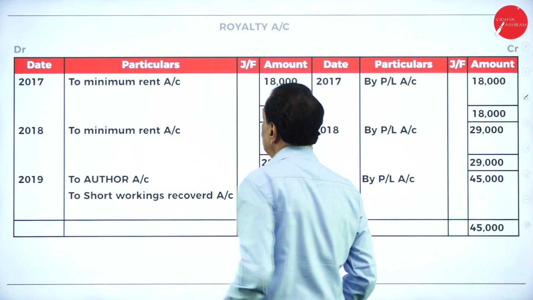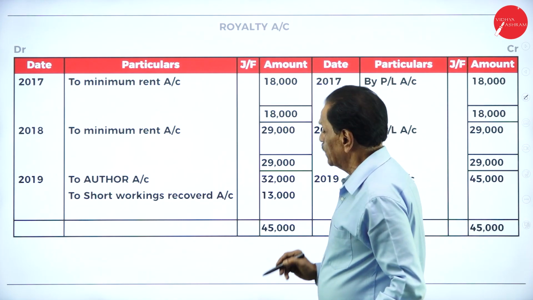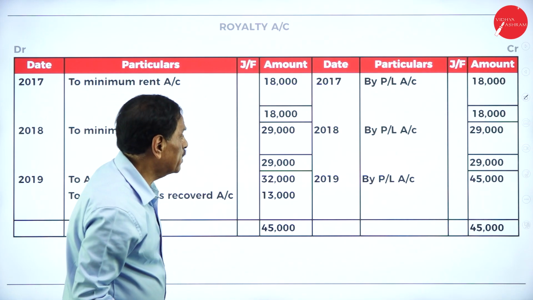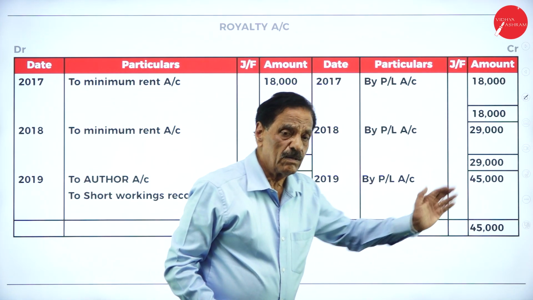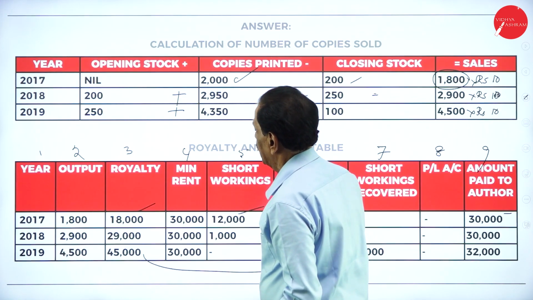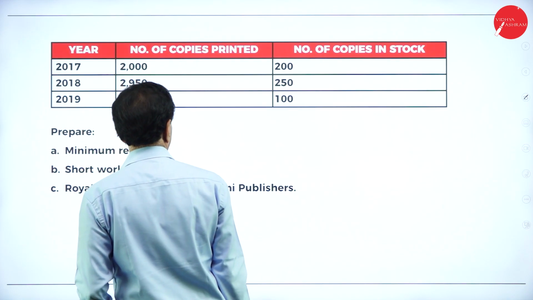So royalty account, royalty to minimum rent 18,000, transfer to profit and loss account. Royalty to minimum rent is 29,000, transfer to P&L account. Then you understand this. See that? See the royalty table.